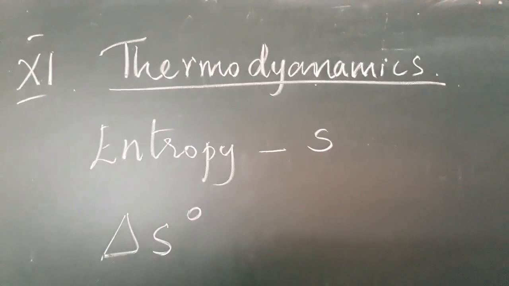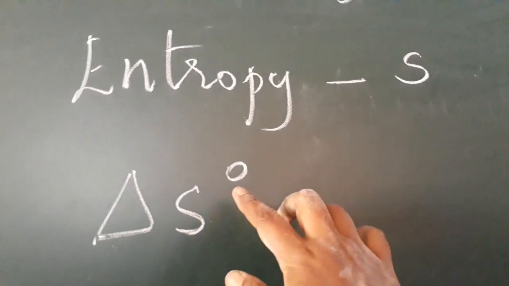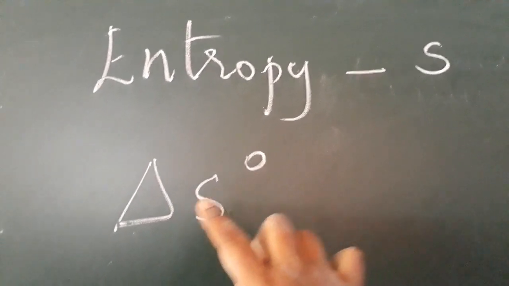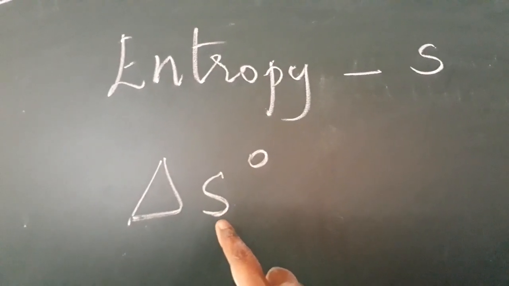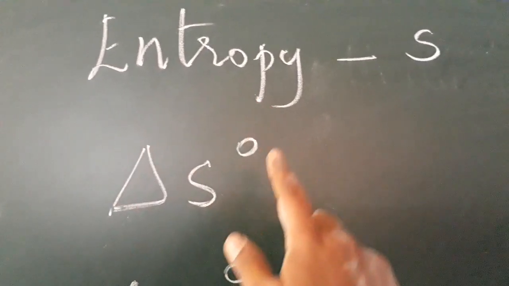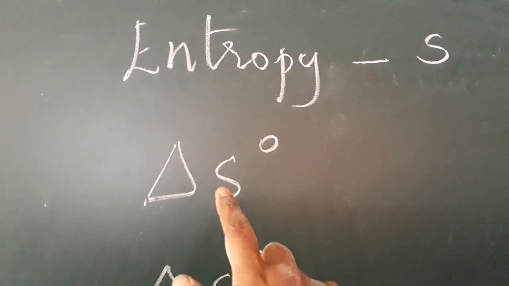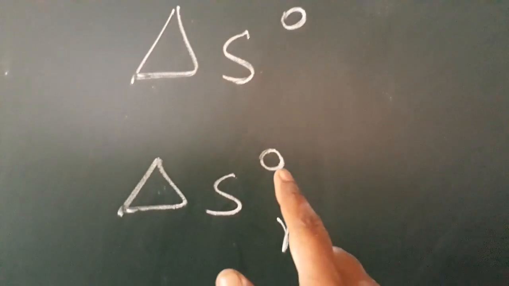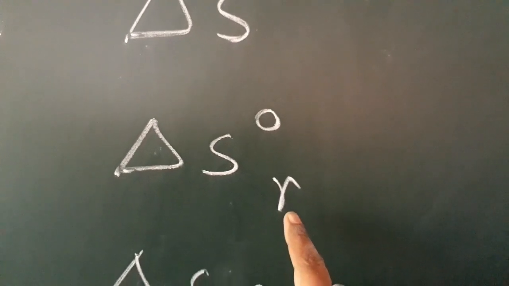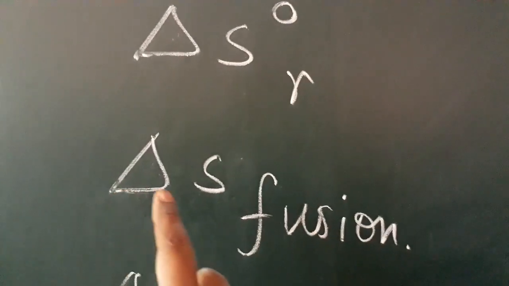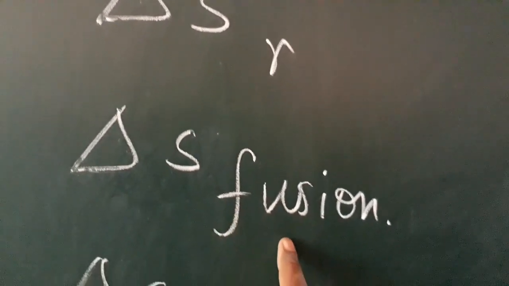Namaskaram students. Entropy symbol is S. In this one, the small zero indicates that it is a standard. This triangle is delta, delta means change, and S means entropy. Now this symbol indicates the standard change in entropy. The next one is the standard change in entropy for a reaction. The next one has no standard, just a change in entropy in fusion.